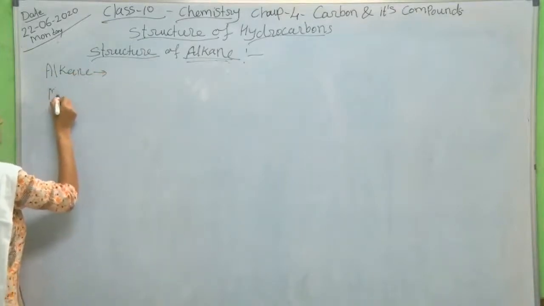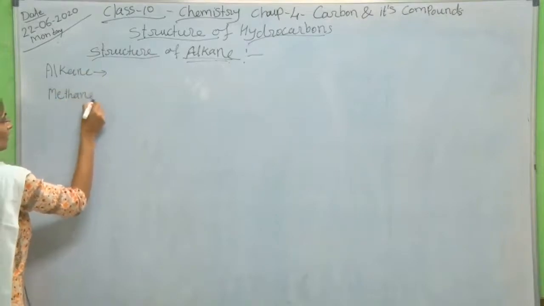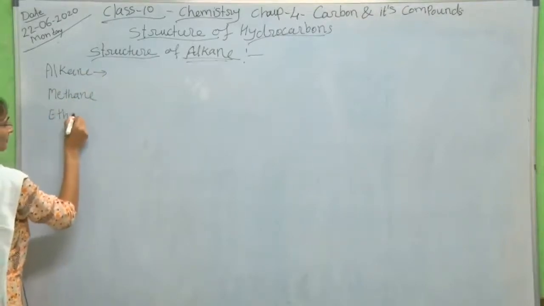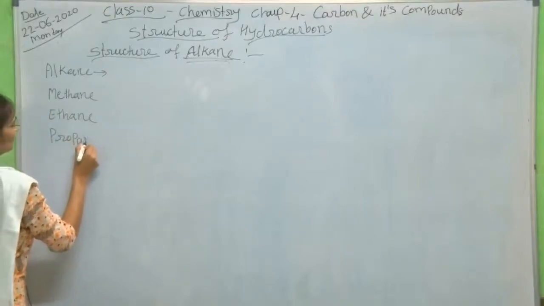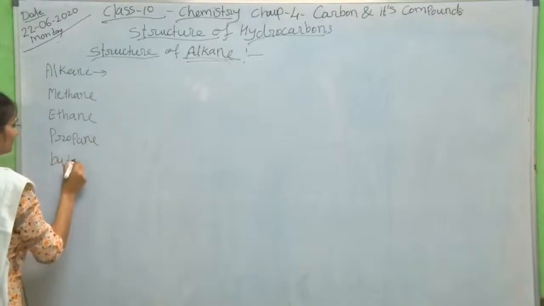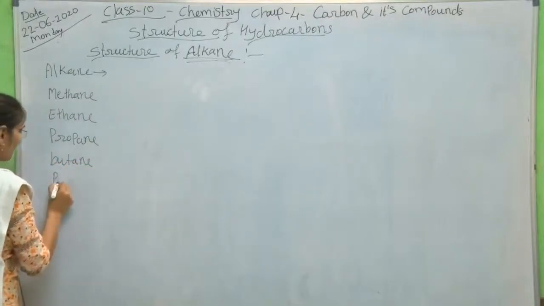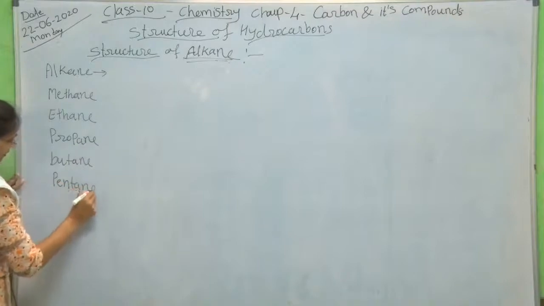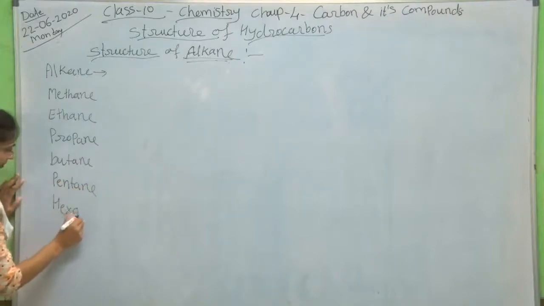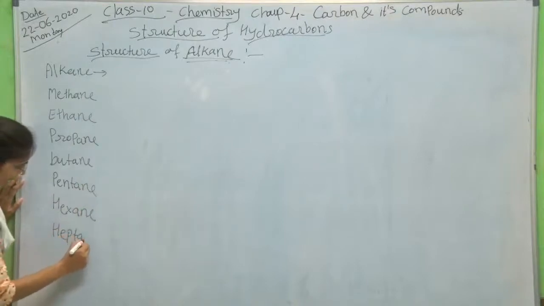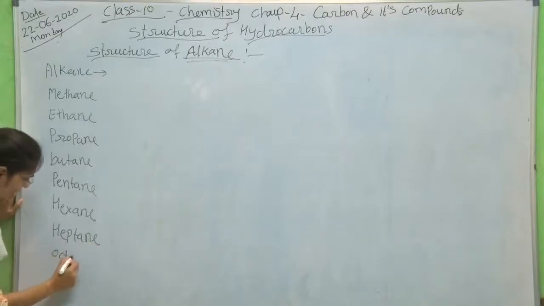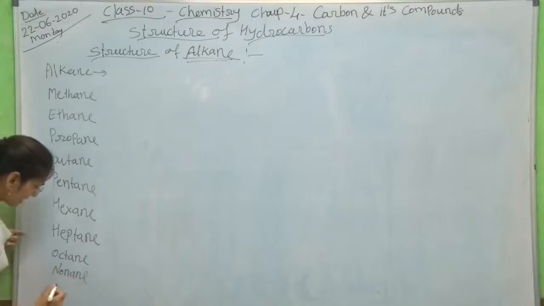Alkane series: methane, ethane, propane, butane, pentane, hexane, heptane, then octane, nonane and decane.